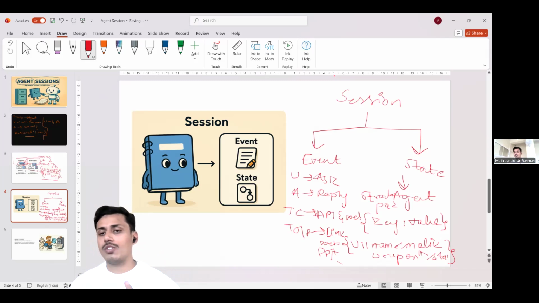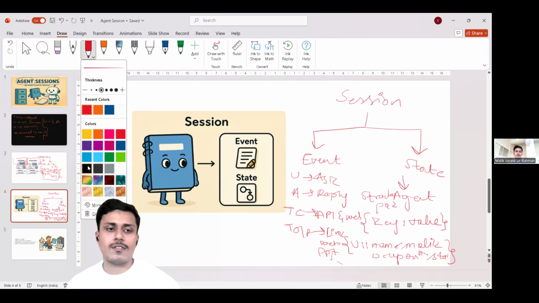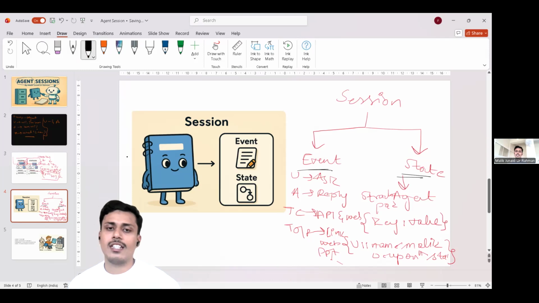This is the difference. A session is made up of two things: one is event and the other is state. Event is nothing but a building block of a session, and state is nothing but how it stores the information discussed in the event. State stores the information discussed in an event. This is known as a session.